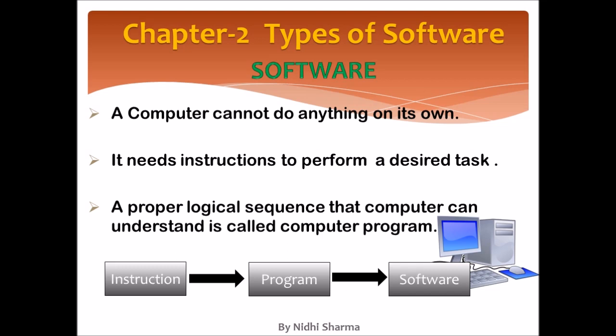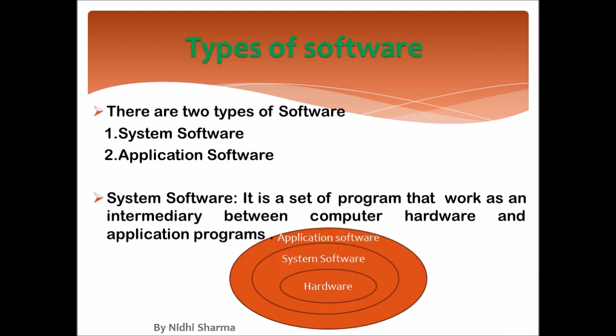Next is types of software. In the previous video we have seen that there are two types of software. One is system software, another is application software. System software is the main software that works as a mediator or intermediary between hardware, which means the touchable part, and the application programs. So it acts as a mediator between hardware and application software. You can see in the diagram also, it is in the middle of the application software and hardware.